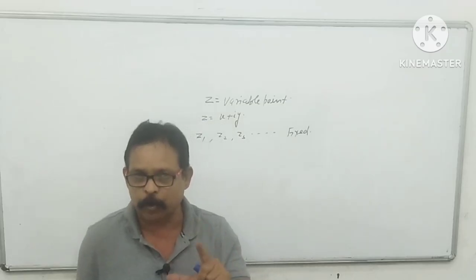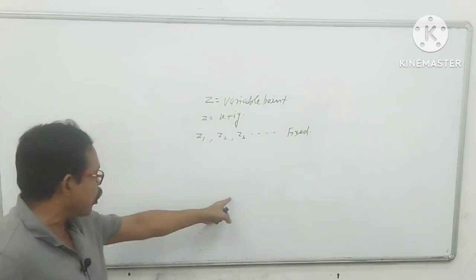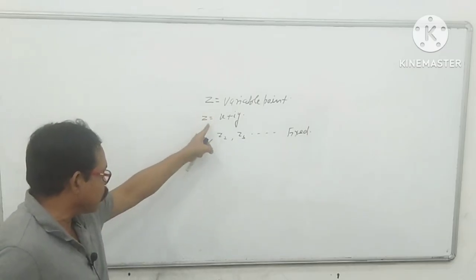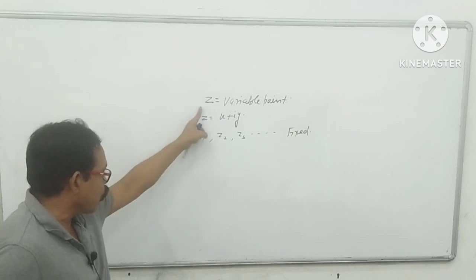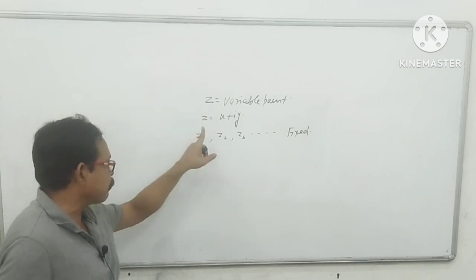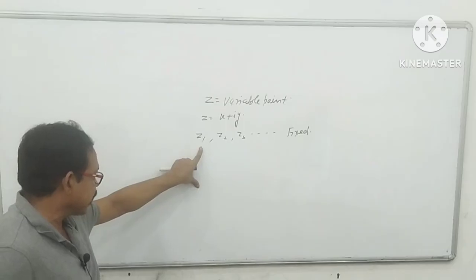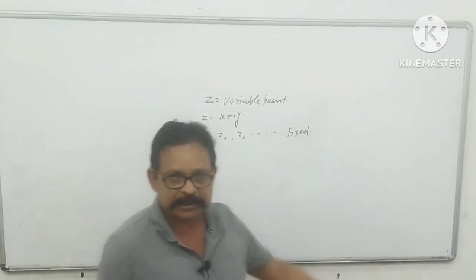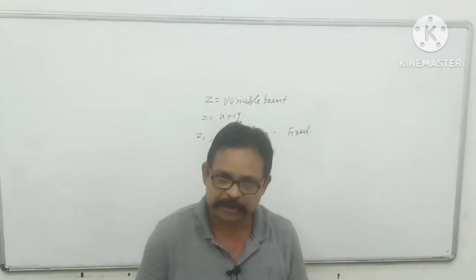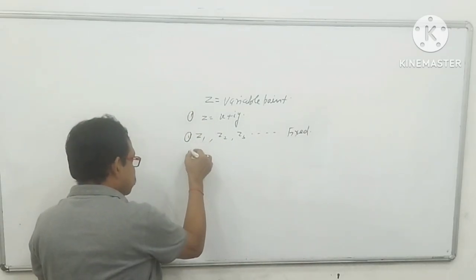What is the locus of a moving point? That is very important. If z is the moving point, I have to find out the locus of z, on which path this point is moving. And if somewhere it is given that z1, z2, z3, all these points are considered as fixed points.